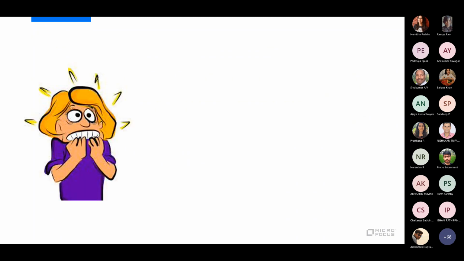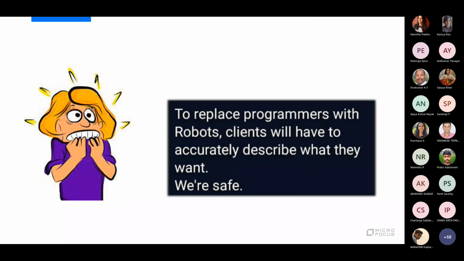Now when you hear all these things, on a lighter side, it's kind of scary. Oh, everything is going automated. What if somebody automates even our developer work, so that every code is automatically written and there is no need for developers in this world? Not to worry. I just read this, and it's really true that you need people to accurately describe the requirement, and as long as that does not happen, we are safe.